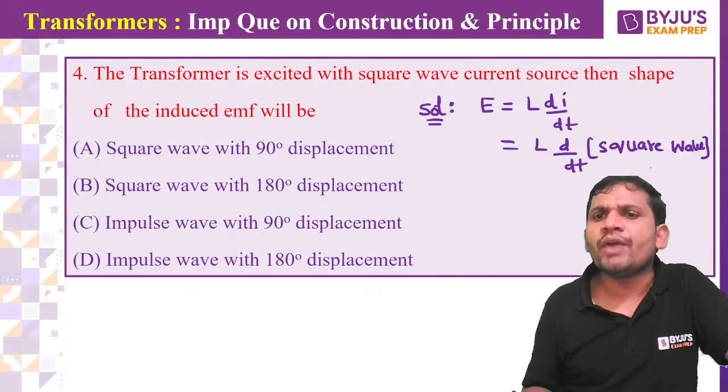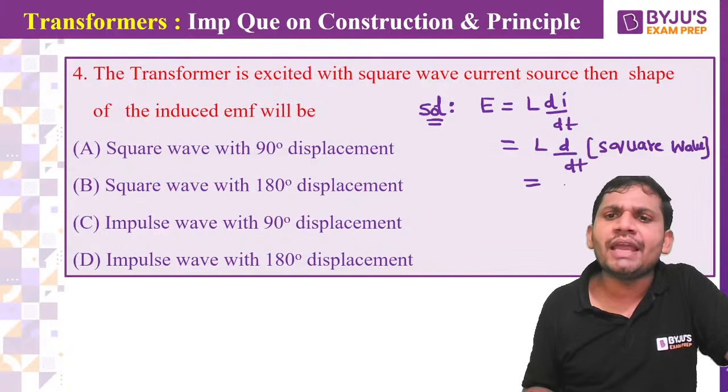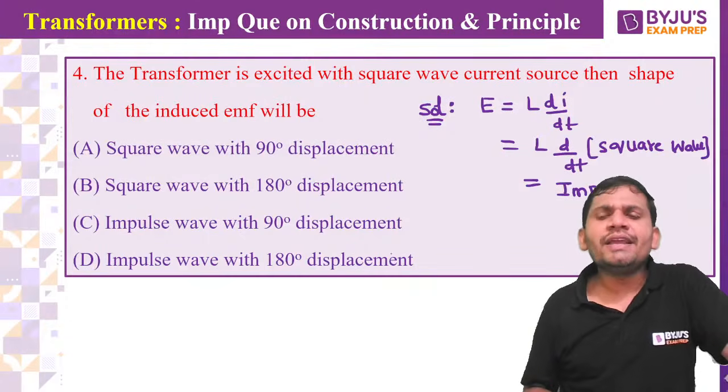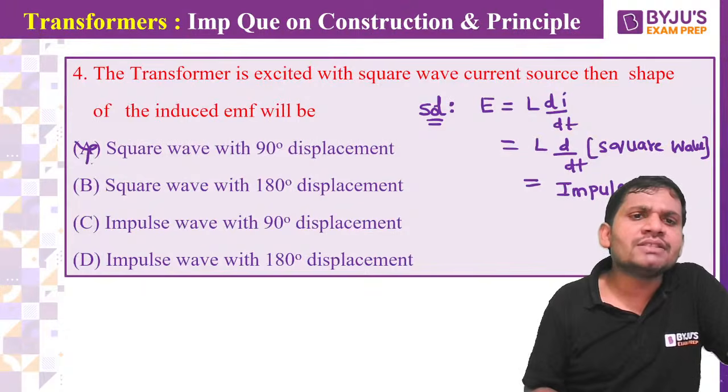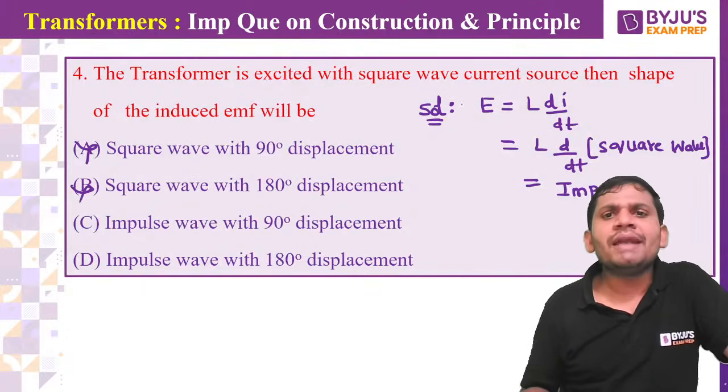A square wave is nothing but a step, and the differentiation of a step is an impulse. That is, the induced EMF is the impulse. But that is not the answer, because what is given is the current, and we need the induced EMF.